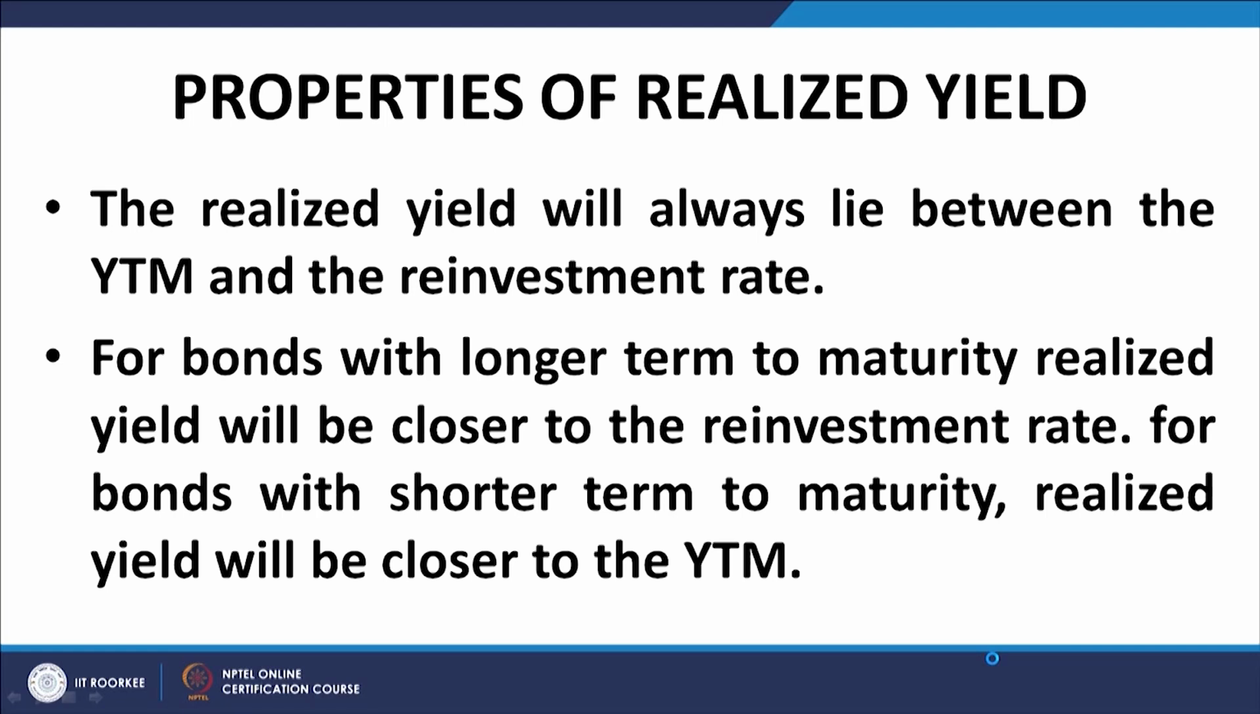Now, basic properties of realized yield. The realized yield always lies between the YTM and the reinvestment rate, that is clear from the formula itself. If the YTM is lesser and the reinvestment rate is more, it will lie in between these two, and conversely if the reinvestment rate is less and YTM is more, then again it will lie in this interval. If the bond's maturity is larger, then reinvestment plays a more significant contribution to the realization of return. Therefore, the realized yield or the holding period yield will tilt towards the reinvestment rate.